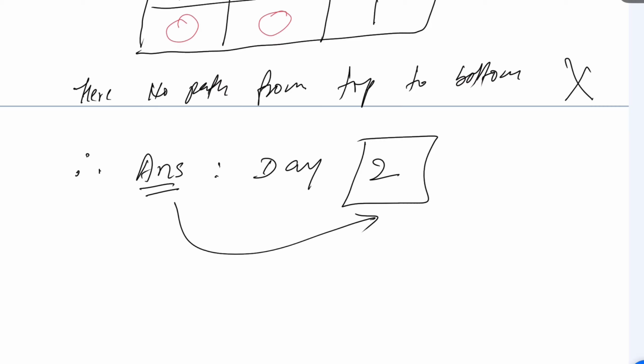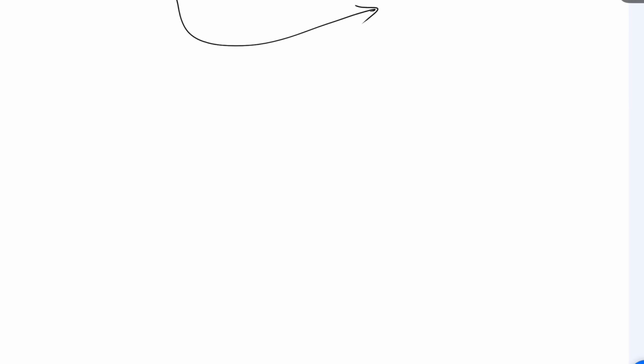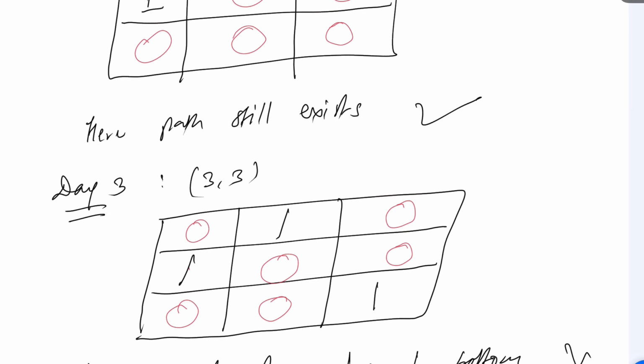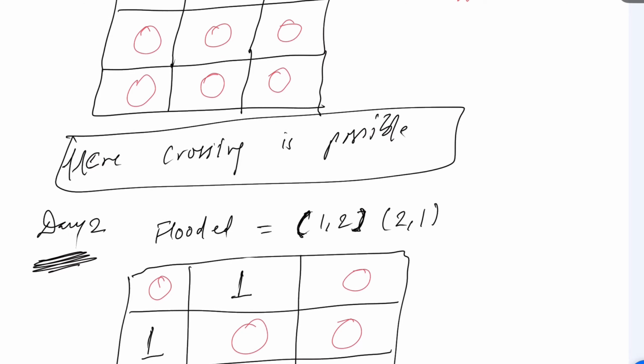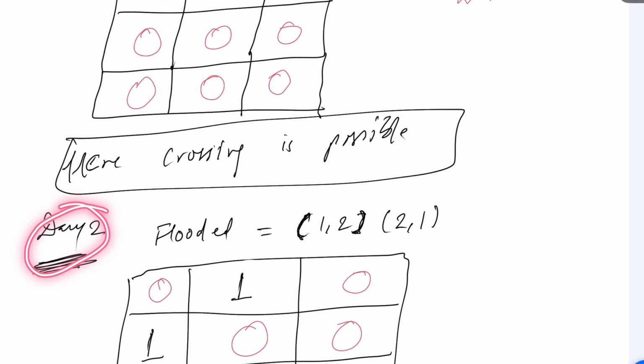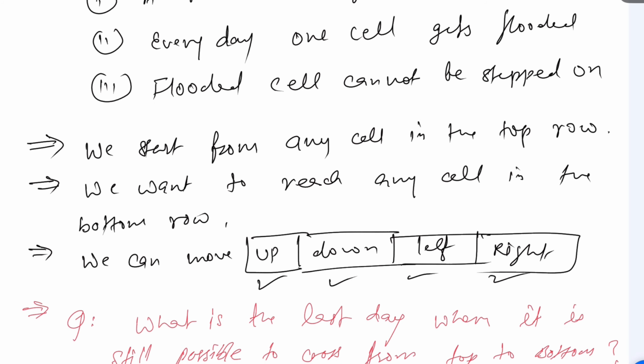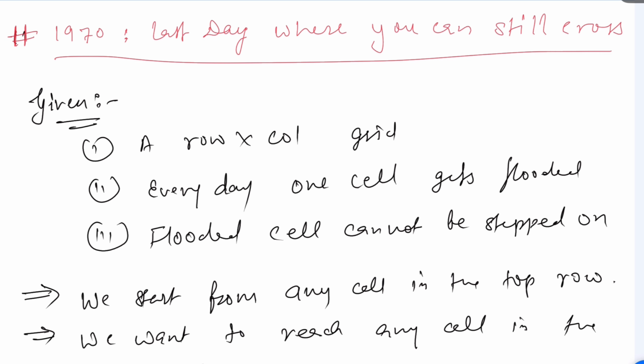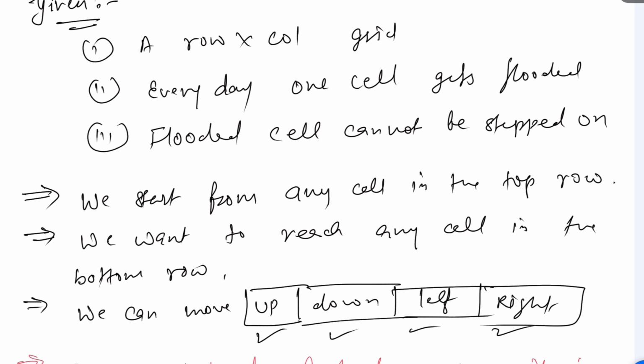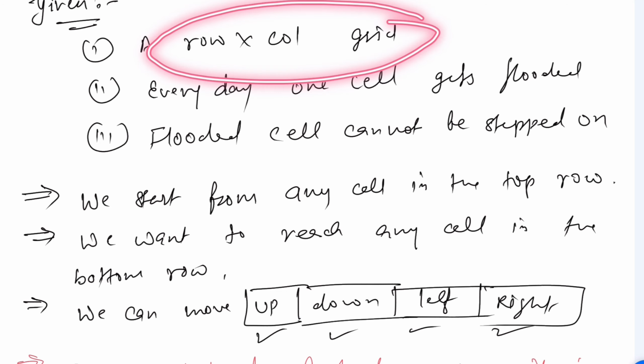So how are we going to solve this type of problem? Okay, very first let's understand again. This is day 2 that we have got, right? So very first, this is the problem we have been given. What are the things we have been given? We have been given a row and column grid.